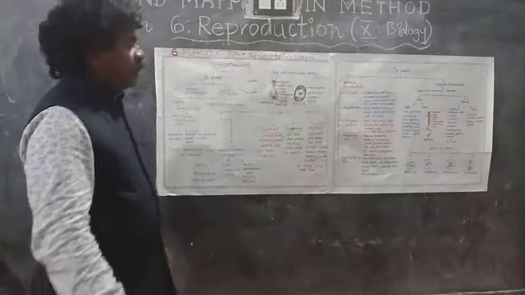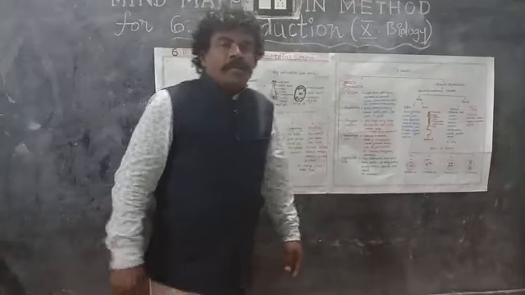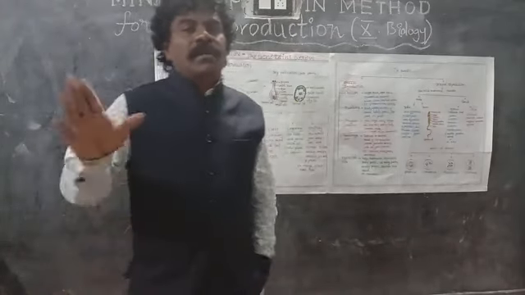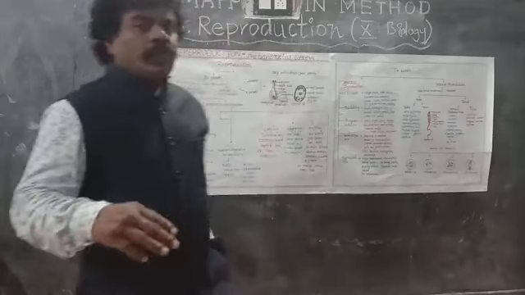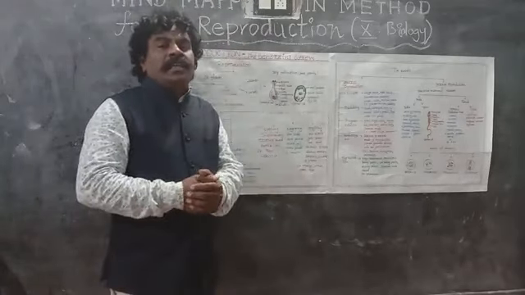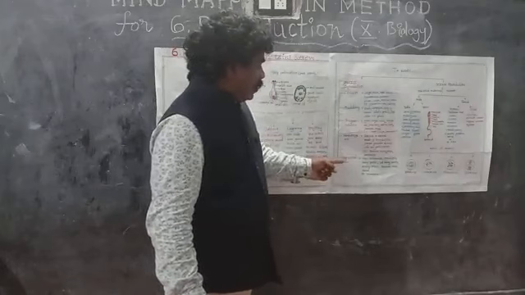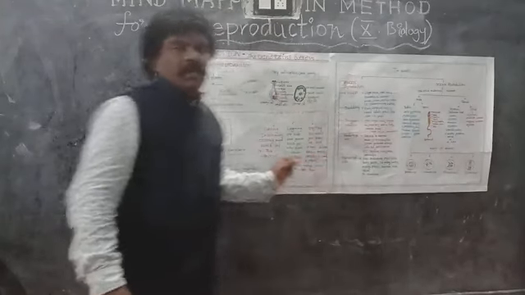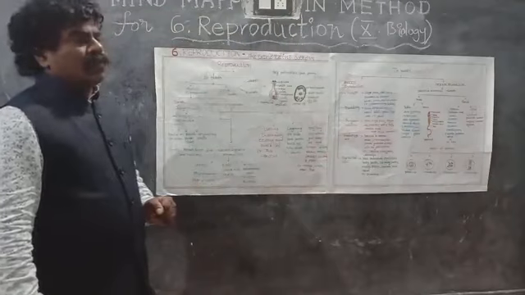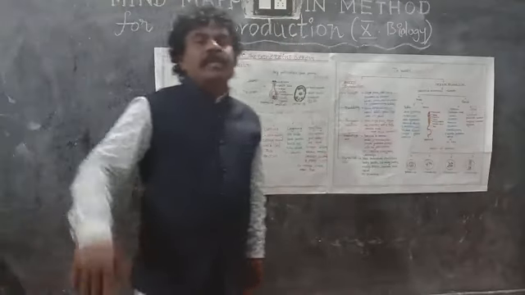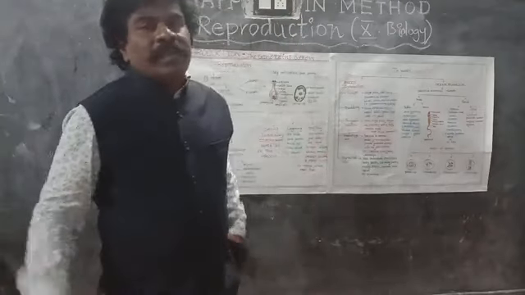planaria. So like this. For example, if you want to generate organs separately in artificial areas, this kind of regeneration process will happen. For example, if you take some muscles from some animals, we can develop them in the labs.